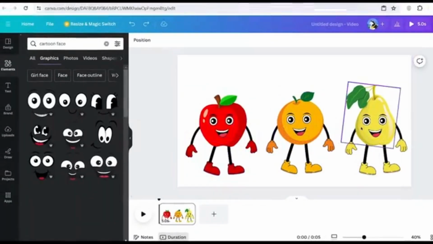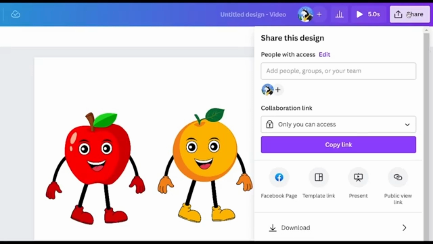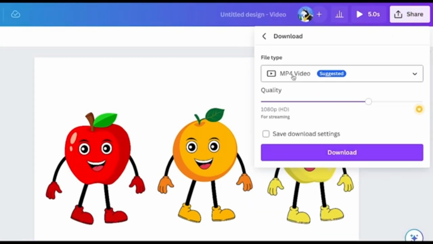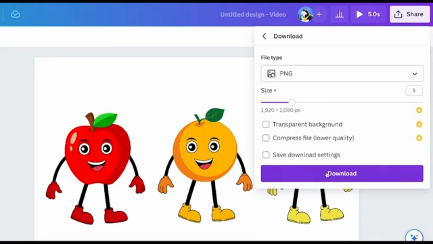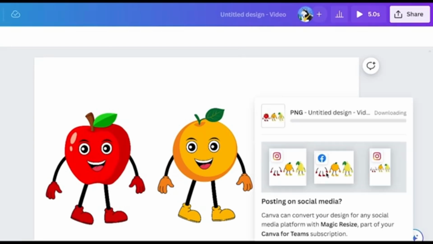In order to download them, you want to click onto where it says Share, and then you're going to click Download, and then you don't want to download it as an MP4, so you're going to click onto this, and then you're going to scroll up and click PNG, and then you're going to go ahead and hit Download. And now it's time to move on to the next step.